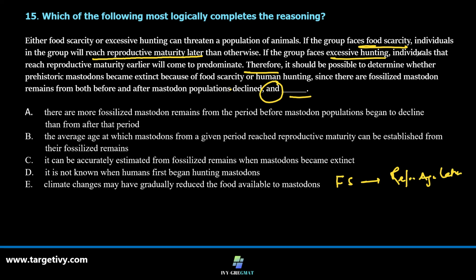Excessive hunting, individuals that reach reproductive maturity age earlier will come to predominate. So excessive hunting leads to the other way situation where the ones who reach maturity earlier will come to predominate.